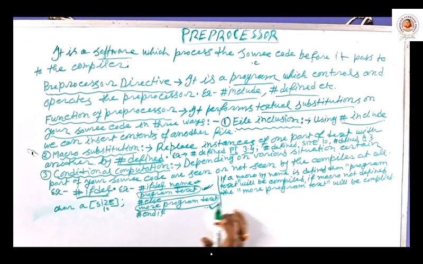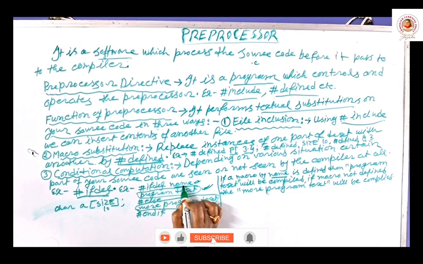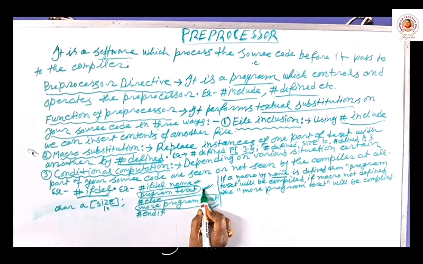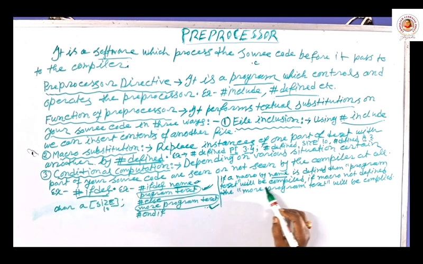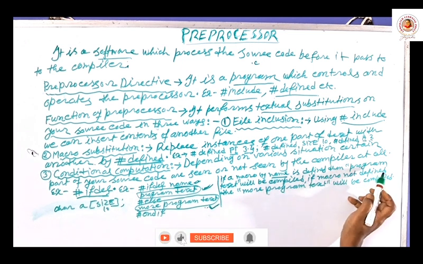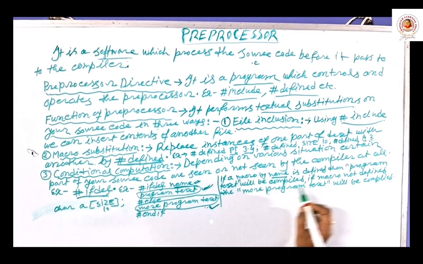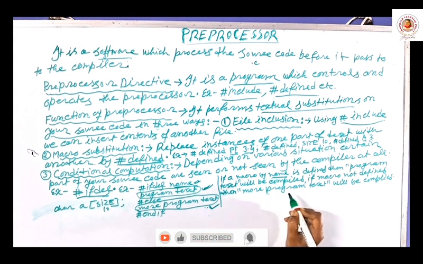If a macro by name is defined, then this part will be compiled. Otherwise, else means otherwise. If not defined, then this part will be compiled, end if. If a macro by name is defined, then program text part will be compiled. If macro not defined, then more program text will be compiled.